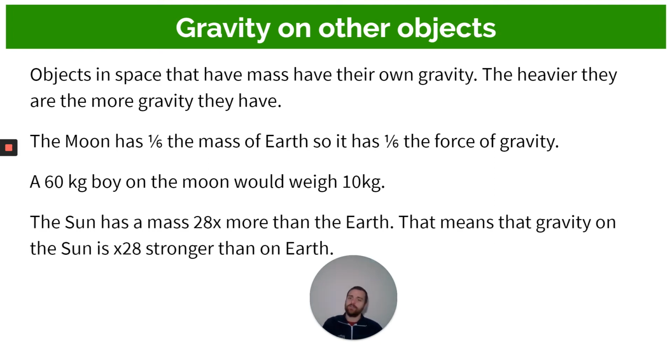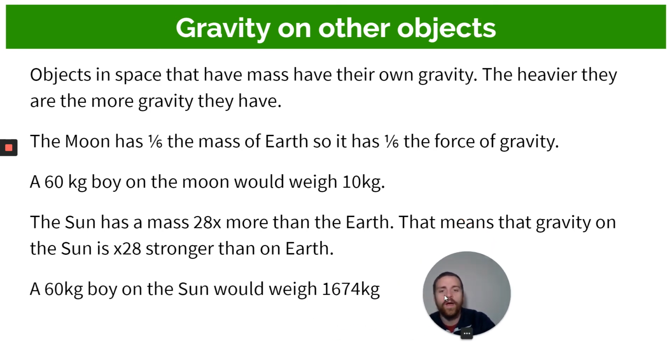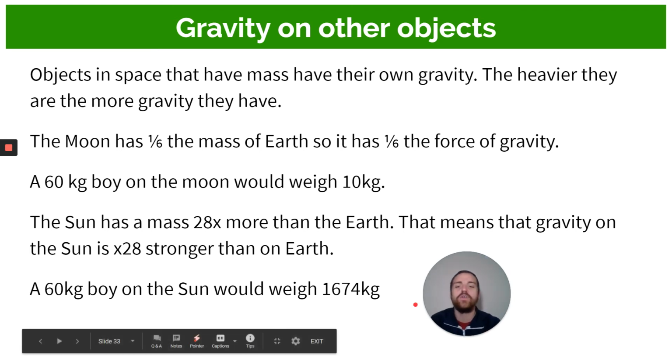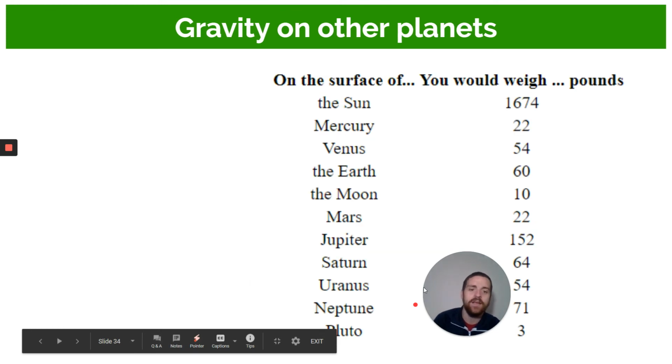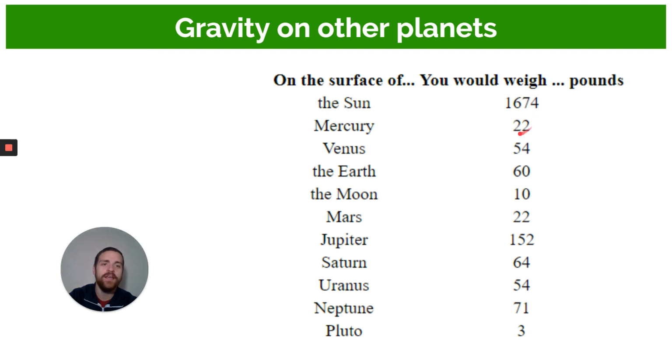The sun is the opposite case. The sun has 28 times more mass than Earth. I think it's actually a lot more than that. But that means that gravity is 28 times stronger on the sun than it is on Earth. So a 60-kilogram boy on the sun would weigh 1,674 kilograms. That means you would be so heavy on the surface of the sun that you would crush yourself. Here's a quick chart, I'll share this with you, but this is how much you would weigh in kilograms.